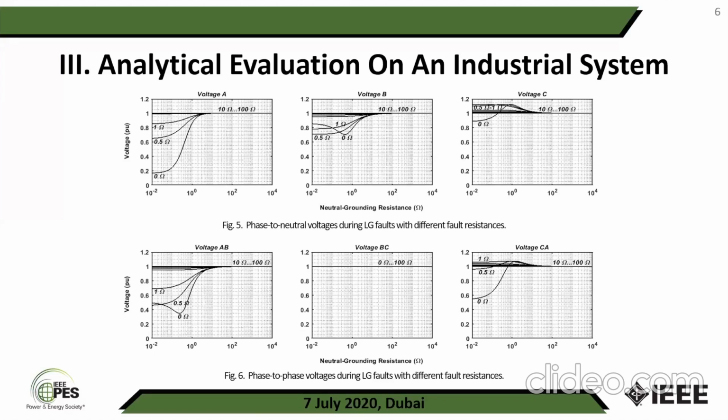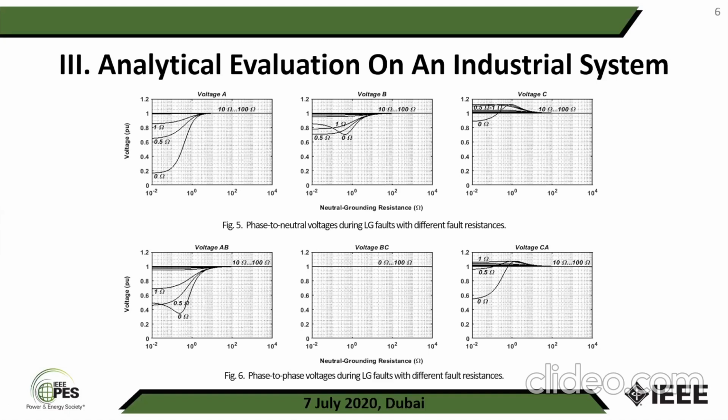In Figure 6, similarly for the phase-to-phase voltage and line-to-ground faults, voltages A, B, and C are affected when the neutral grounding resistance is lower than 10 ohm, and the voltage variations are more remarkable for fault resistance 0, 0.5, and 1 ohm.